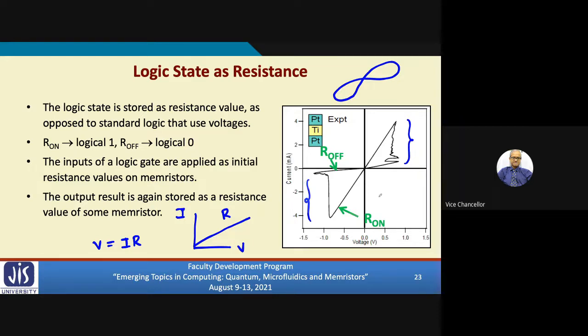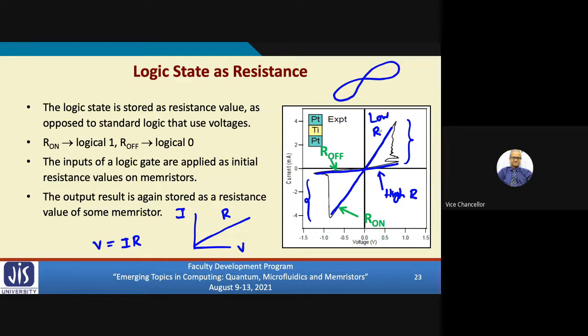Now, in this hysteresis curve, you see that there are two distinct regions of the curve. One is this, other is this. In this region of the curve, you see slope is very low, which means this is high resistance. And the other one, the sharply changing, this is low resistance.